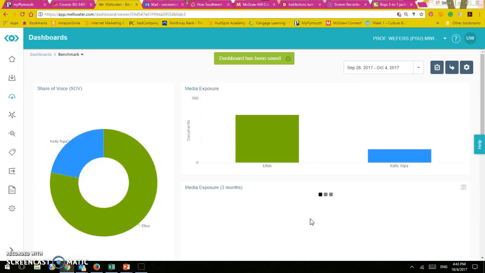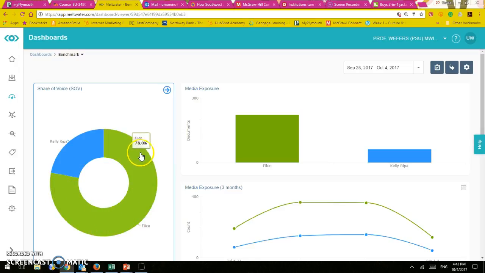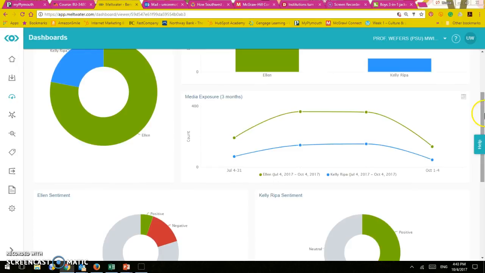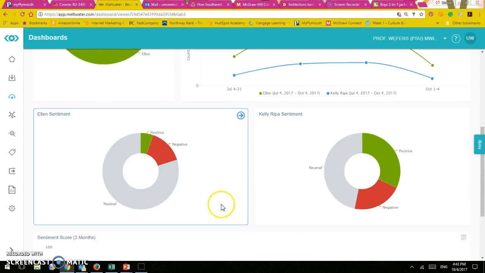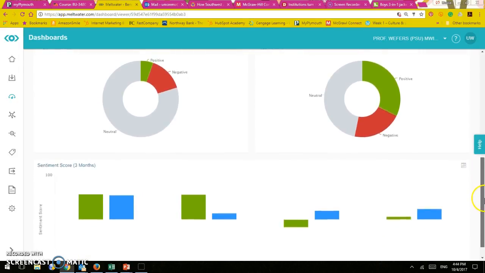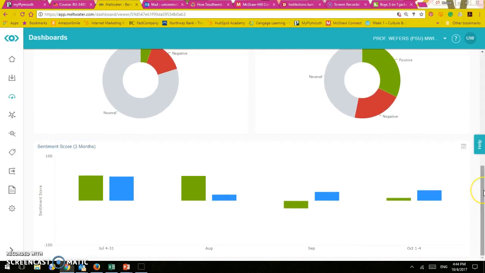And you see how it's going to compare. So share of voice, Ellen has way more voice than Kelly Ripa. Then you have the media exposure over the last 3 months. And finally, you have the sentiment. There's positive sentiment about Ellen. There's also negative, and there's a bunch of neutral. However, look at this. The positive sentiment for Kelly Ripa is bigger. The negative as well. And the neutral is smaller than Ellen's. And then you have here the sentiment scores.